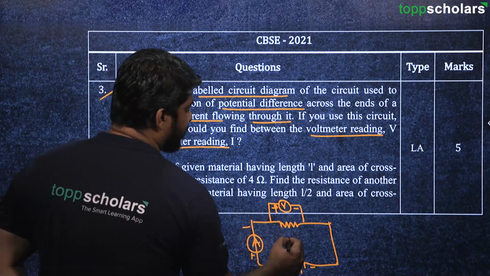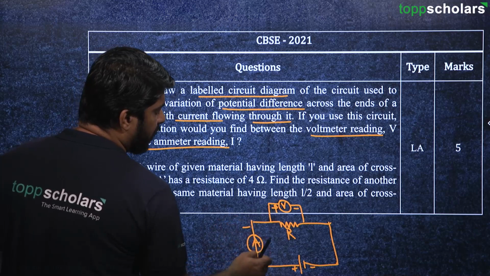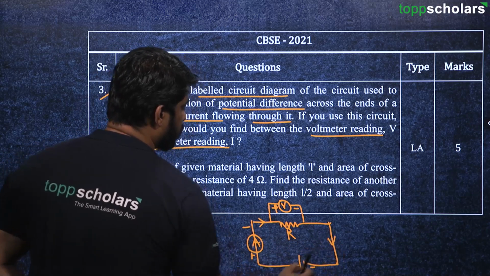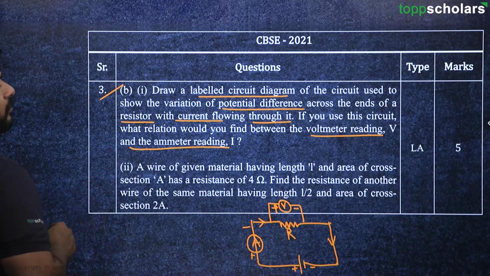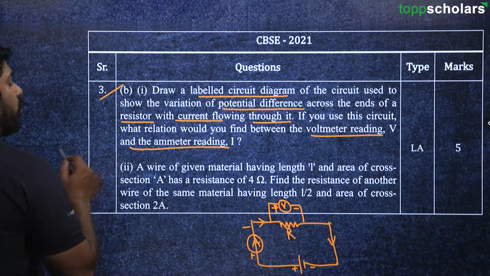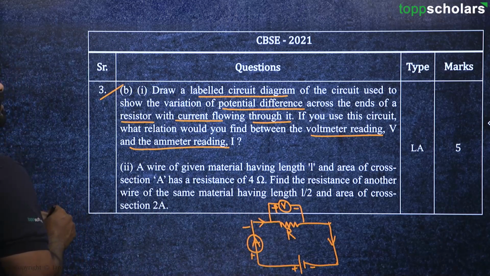So this is a resistor across which we are measuring the voltage, and there is some current flowing through this resistor. So this is basically the diagram, and if you use this circuit, what relation would you find between the voltmeter reading V and the ammeter reading I?